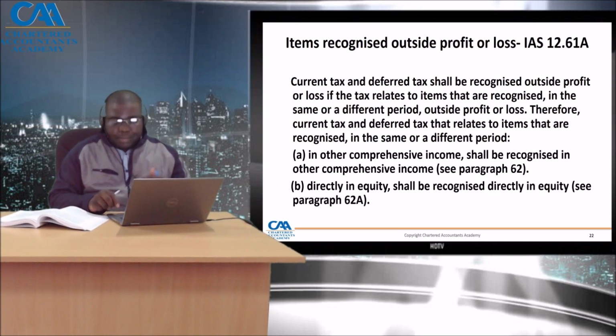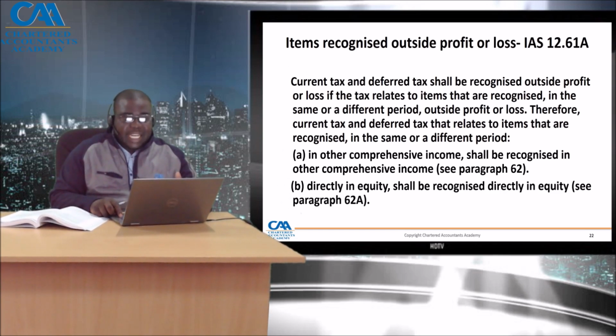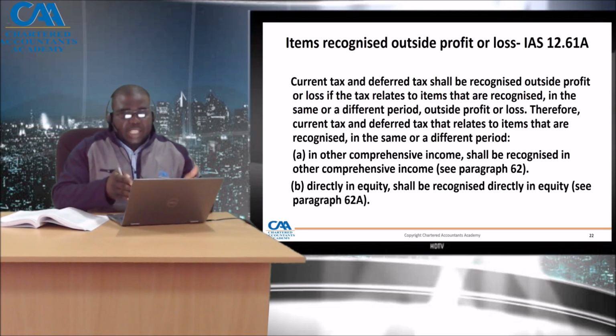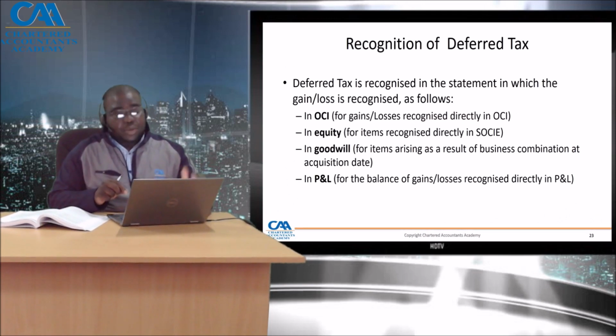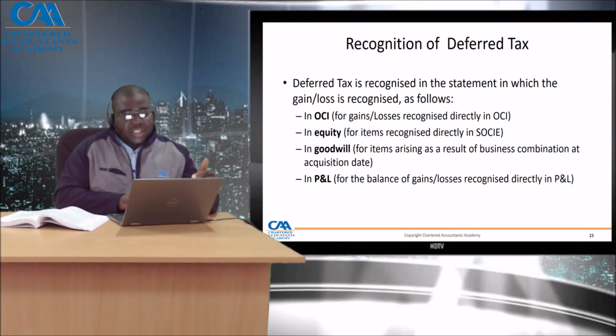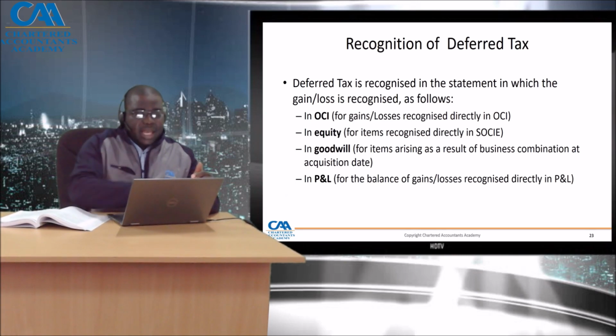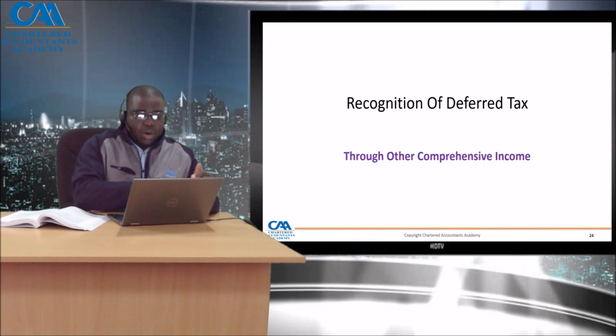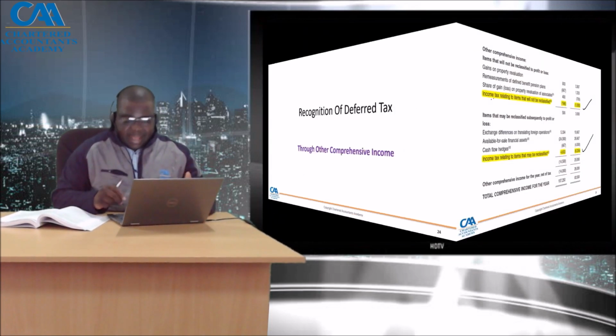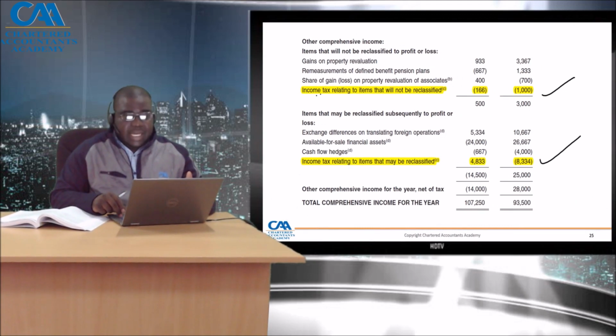Let's quickly go one by one. When you look at the recognition of deferred tax in other comprehensive income, you have to go to IAS 1 and look at items that are recognized in other comprehensive income. And this is an example. So if you put a revaluation gain in the OCI, you also put the tax expense, as illustrated here, in the OCI. If you put a cash flow hedge reserve or exchange differences, you also put the tax where the income has gone.